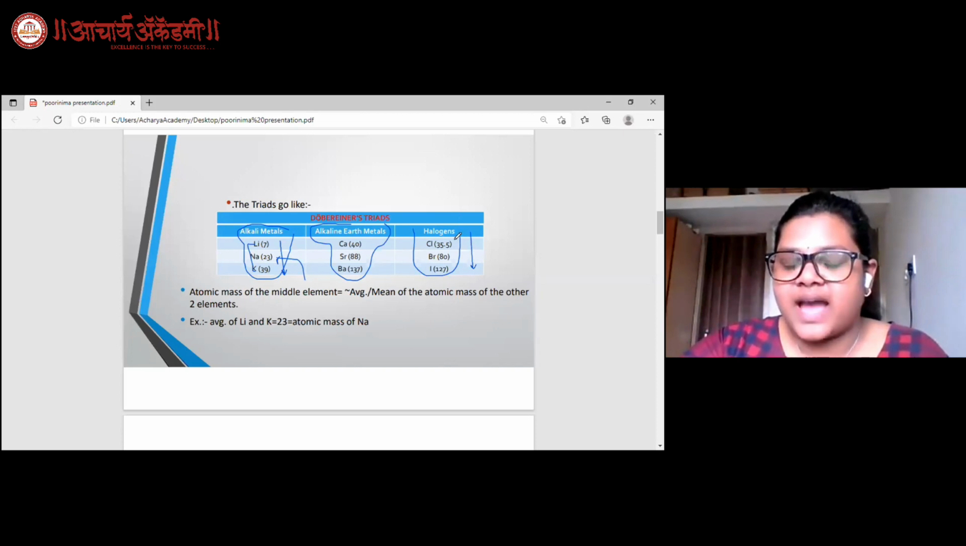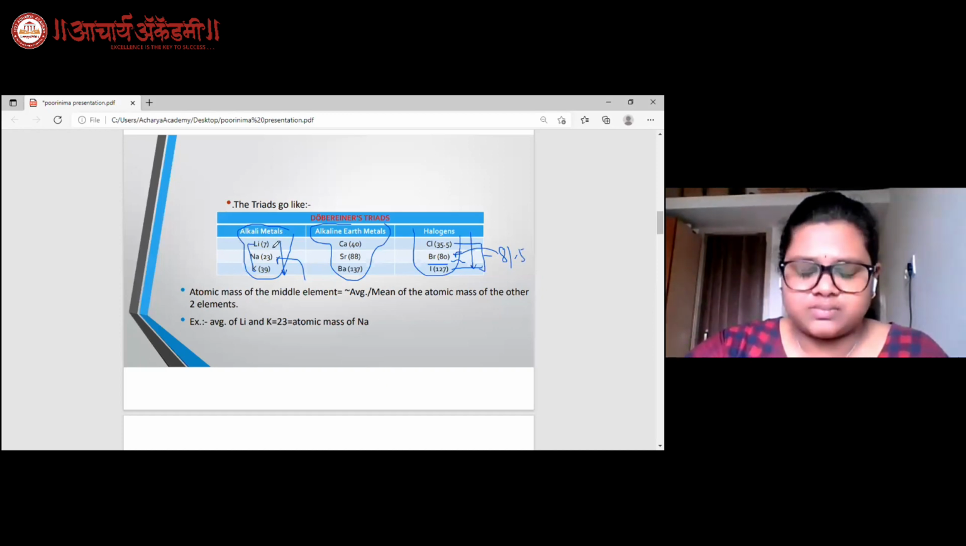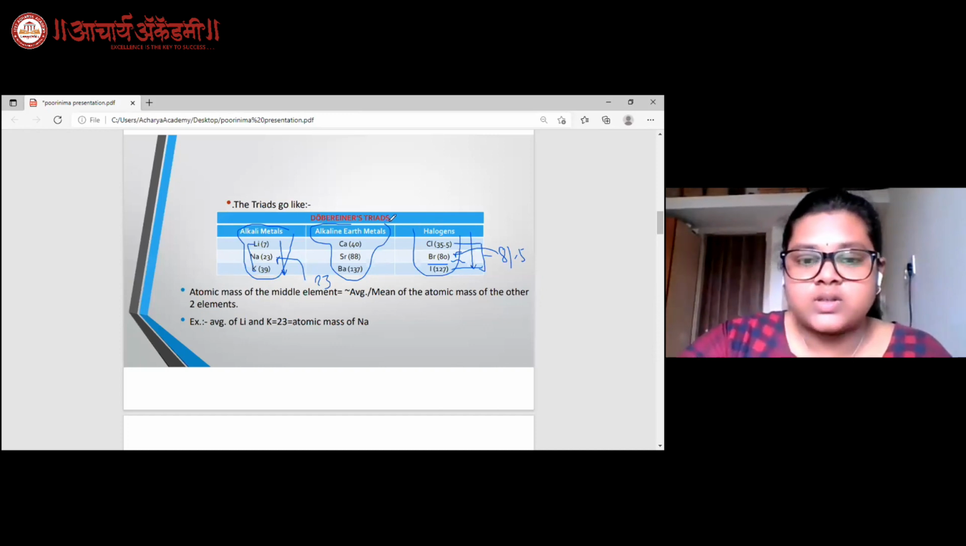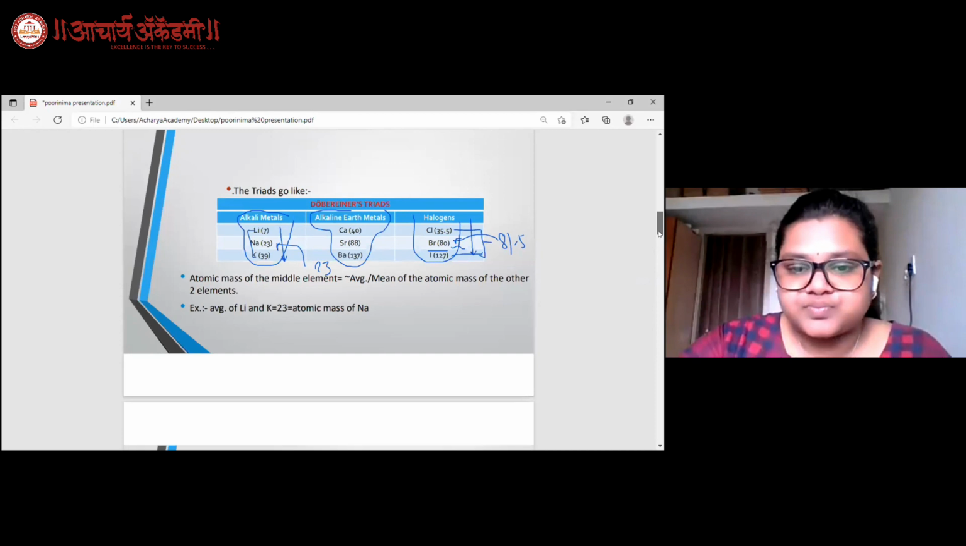So, let us see the case of halogens. When the arithmetic mean of the first and third element is done, it comes out to be 81.5. Here, we can consider this to be roughly equal to the mass of bromine, which is 80. But in case of alkali metals, when we do the average, it comes out to be exactly 23 and is exactly equal to the mass of sodium. So, the same way it goes on for alkaline earth metals too.